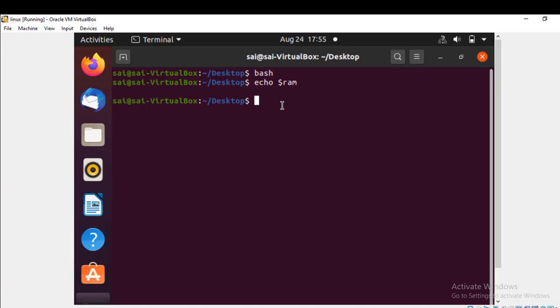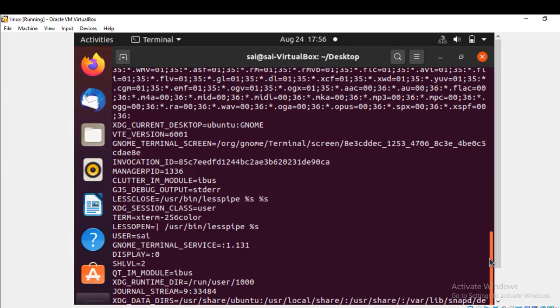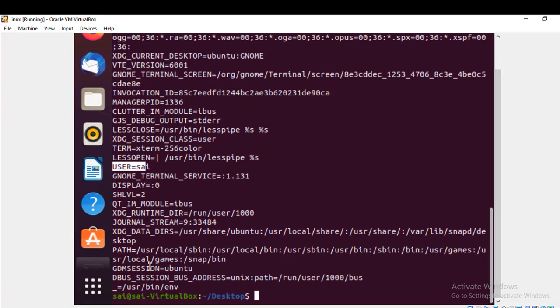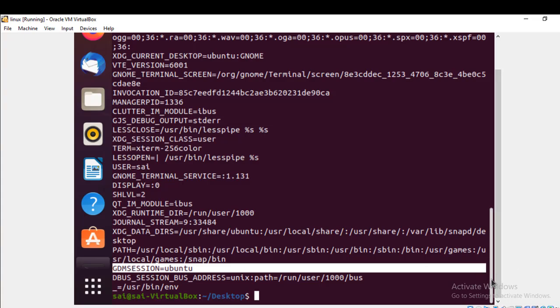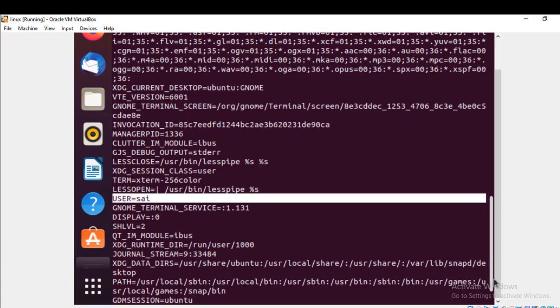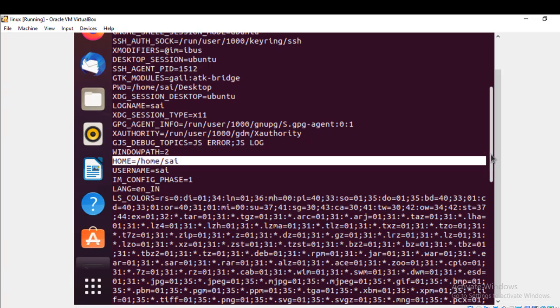If we want to see how many system variables there are, you can just press env. There are different types of variables, I'll show you now. See here, the user, we use the command. And one more thing, we use language also, language and log name are different, right? With this, the gdm session is also a system variable, and we saw the user. So going back here, we used language, and we saw username, and the home, this is a common one. So this is how these things will work.